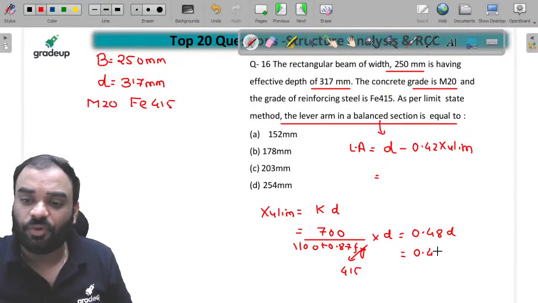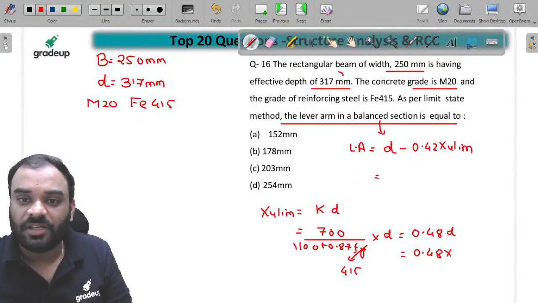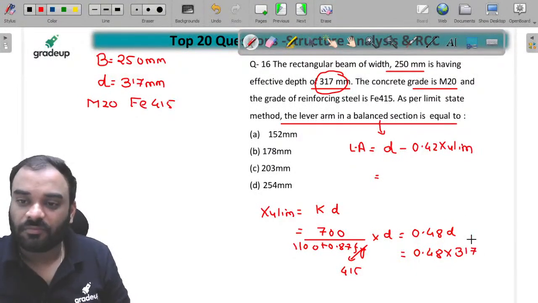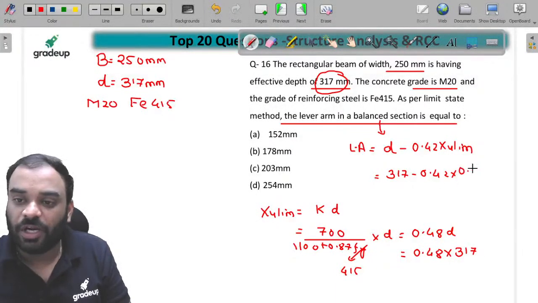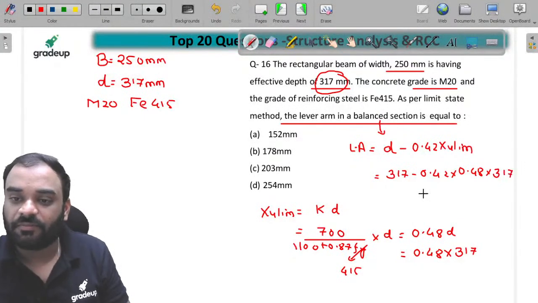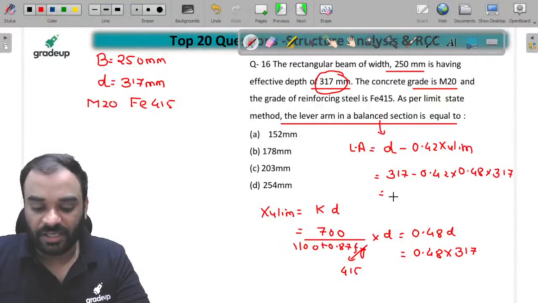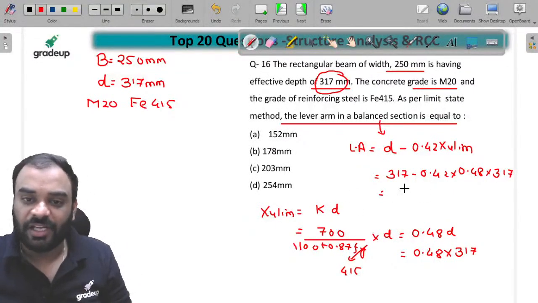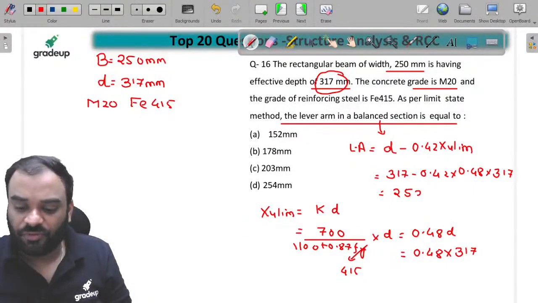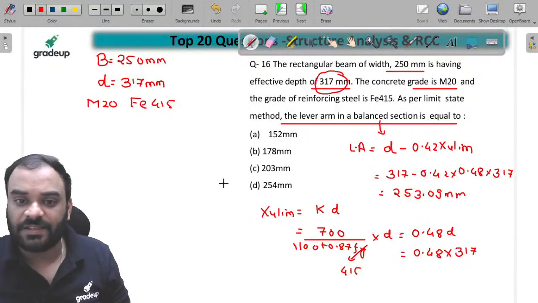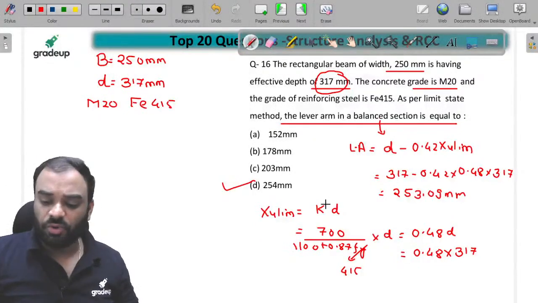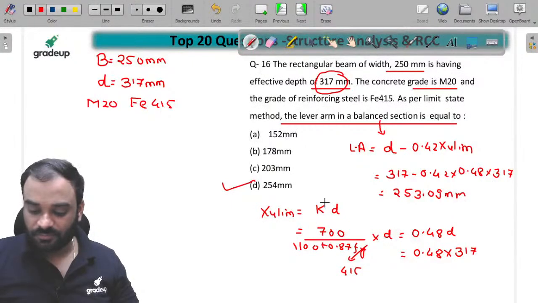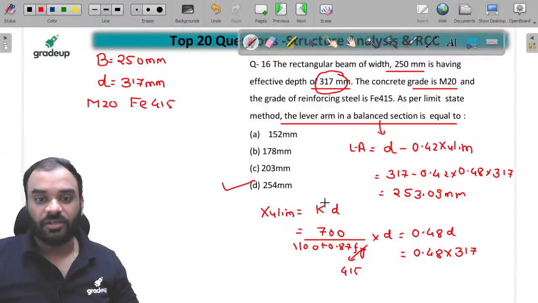So can I write 0.48 times D? D is equal to how much? It is 317. So 317 minus 0.42 times 0.48 times 317. Solve it, you will get the answer. But I will tell you the short trick also. If you remember some standard values, then you can solve this problem directly. This is 253.09 mm. So we can say that D is the correct answer. Yes, D is the answer.